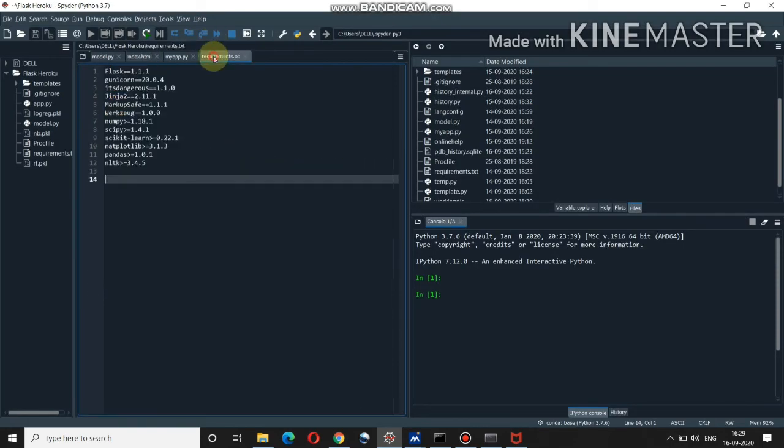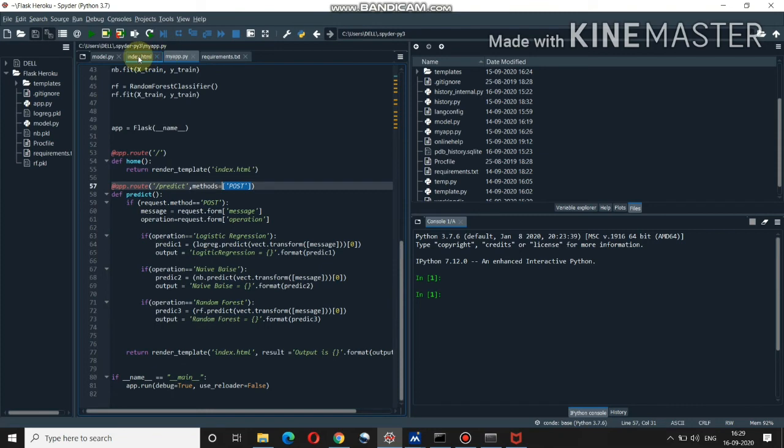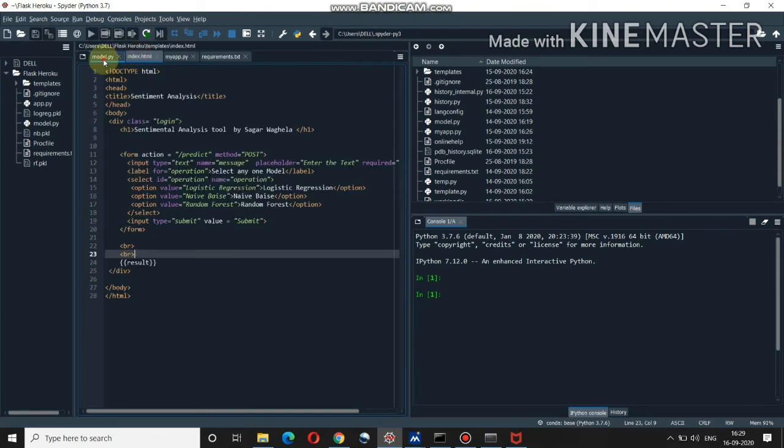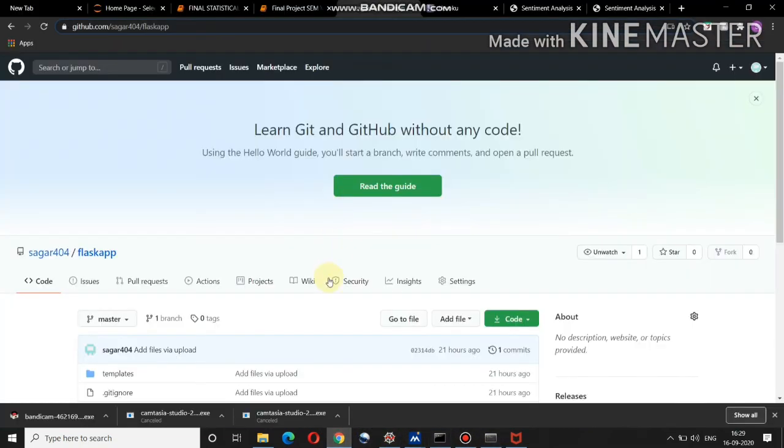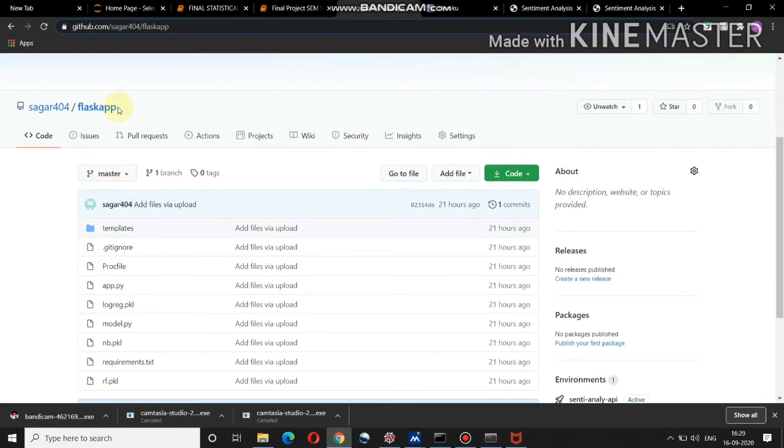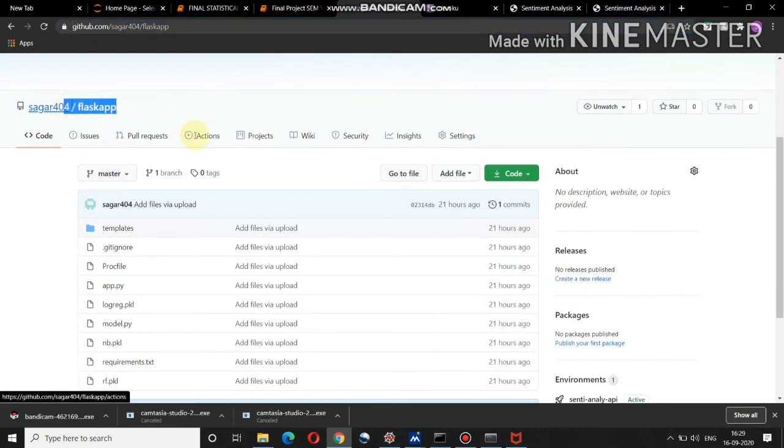In this Flask app, I have uploaded all the files which I have in my Spyder IDE, that is requirement.txt, myapp.py, index.html, model.py. All these files I have uploaded in my GitHub repository. As we can see, this is the GitHub repository, Flask app, and I have uploaded all the files.